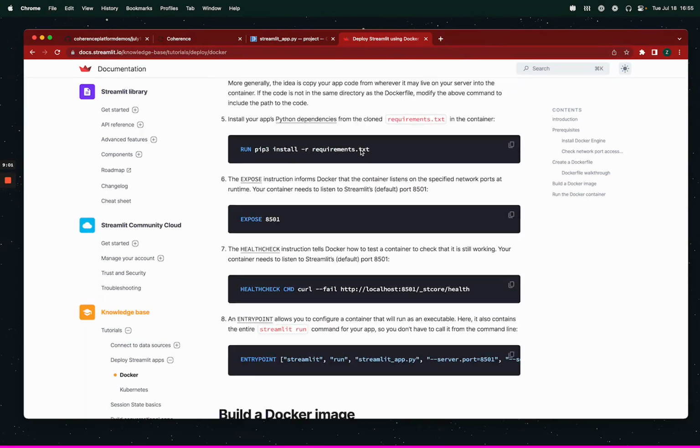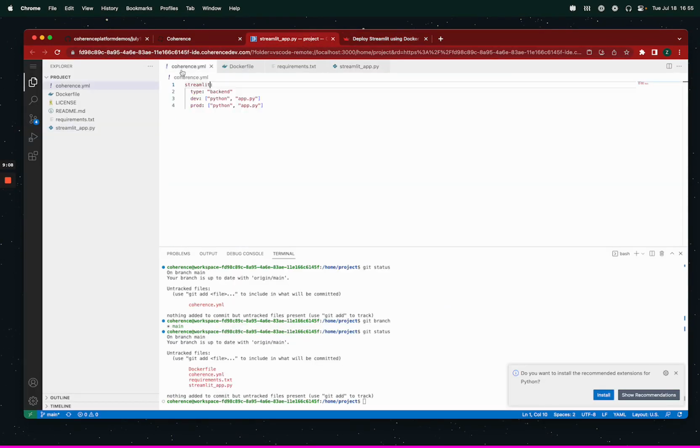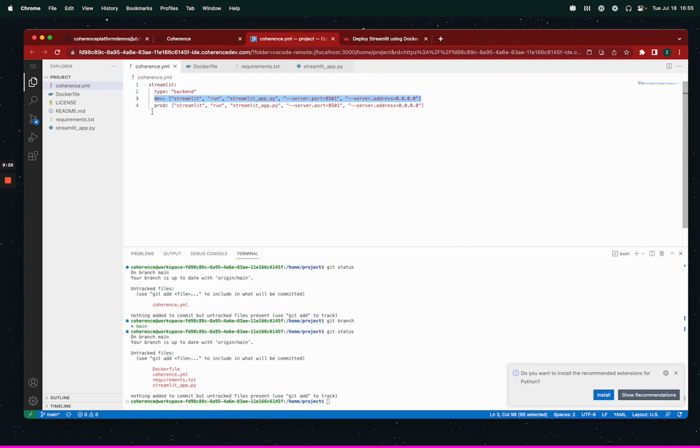And yeah, then we're going to take the entry point and we're going to turn this into the Coherence command. In our YAML, you can see it's the same. The weird quoting is the same thing Docker does. Entry point, I think they have alternate syntaxes. And the one thing I'd love to be able to do is auto restart my dev server. This is for the workspace, the cloud IDE. As I talked about, this similar VS Code environment is actually going to run the dev server, which is there in the Coherence product after completing onboarding. Then this is what will run in AWS or GCP.